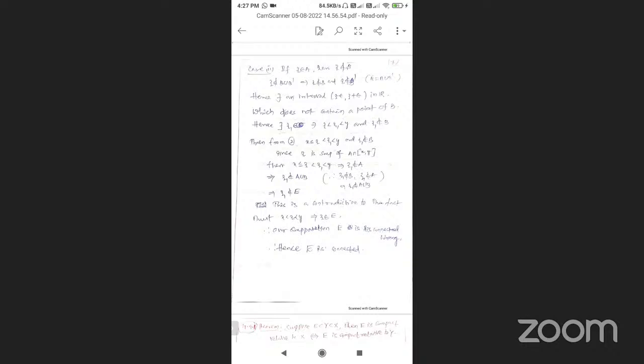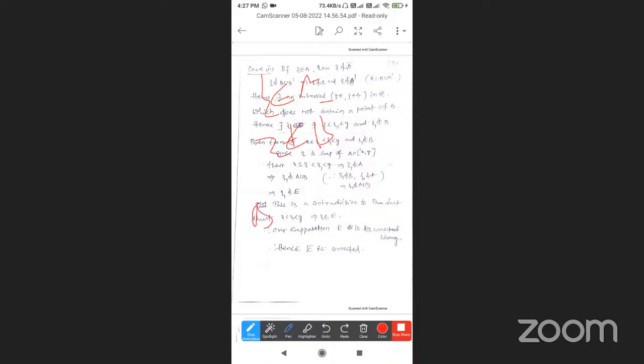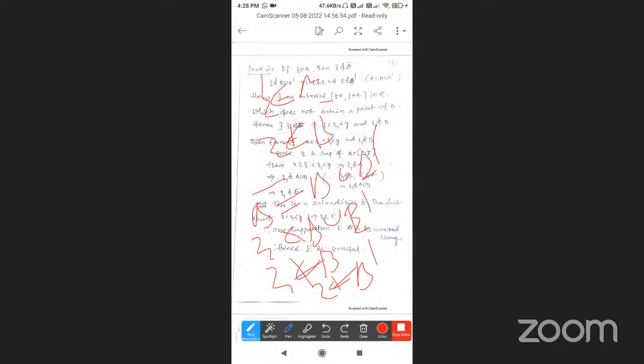So the second case is if Z belongs to A. So Z belongs to A, and Z does not belong to B bar. So B bar is equal to B union B complement. Therefore, Z does not belong to B union B complement. So Z does not belong to B, and Z does not belong to B complement.